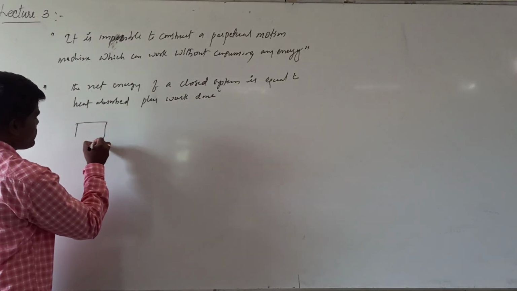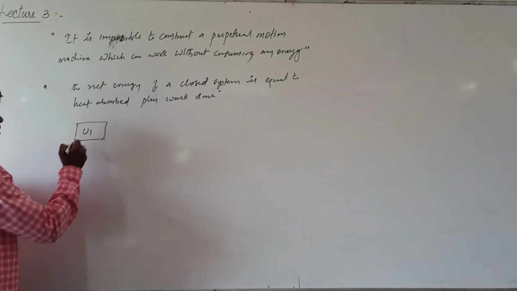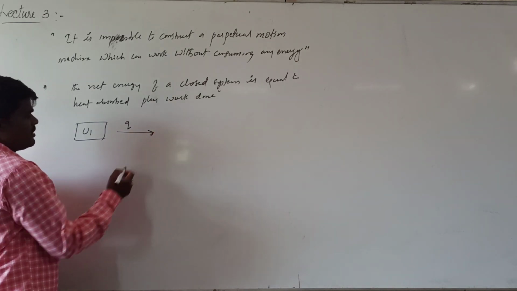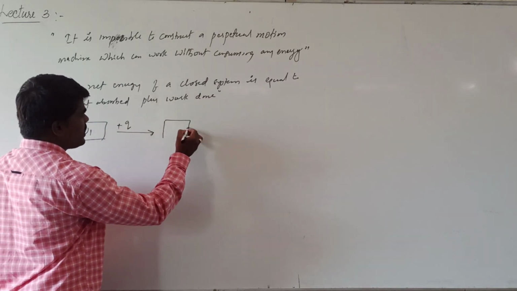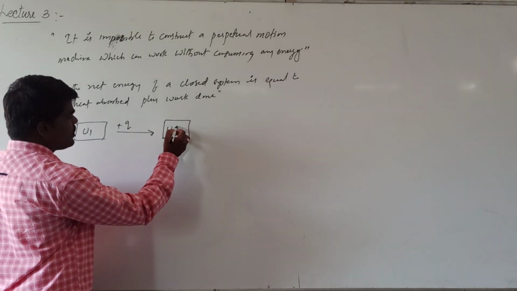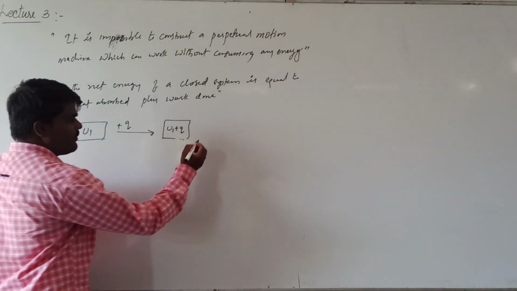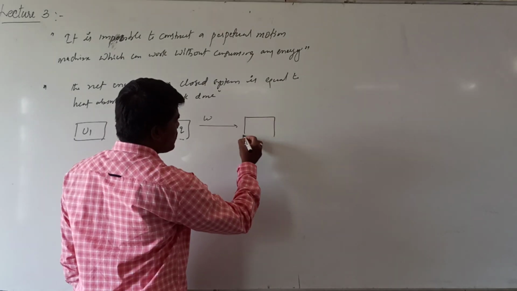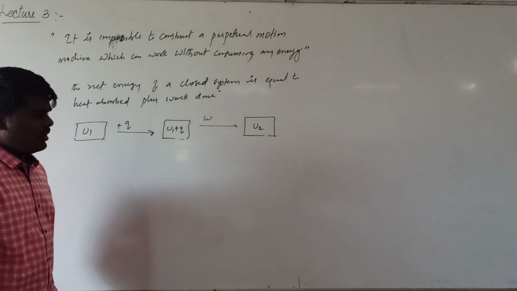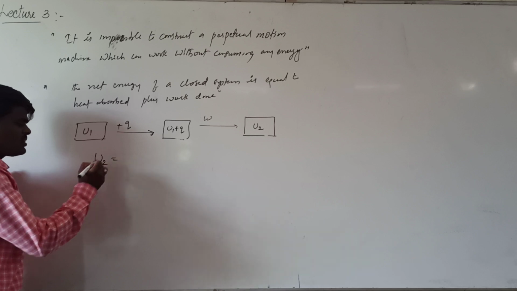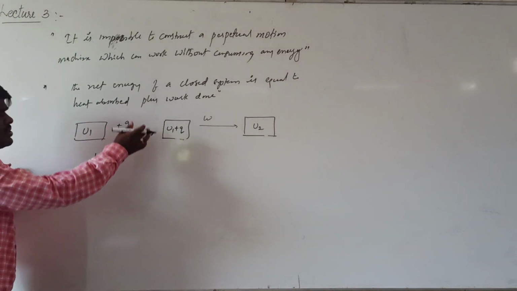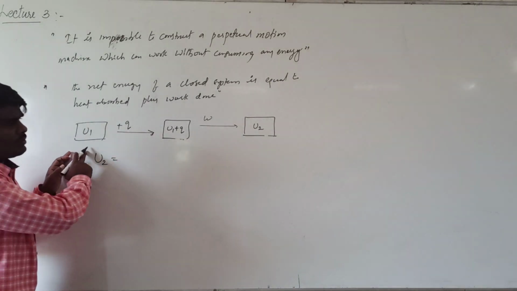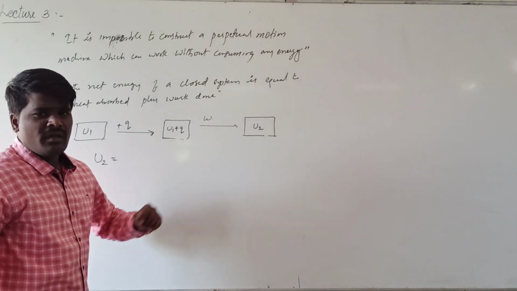Let us assume that we have a system whose internal energy is, let us assume, U1. If it is supplied with a Q amount of heat, then the internal energy of the system will become U1 plus Q. If W work is done on the system, then the internal energy of the system will become U2. Now what can we give in the equation for the net energy change? The system is moving from an energy of U1 to U2. This is the initial state and this is the final state.